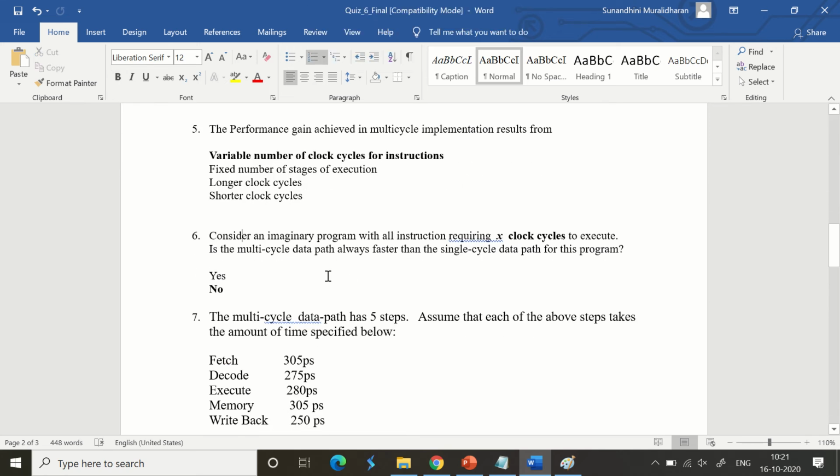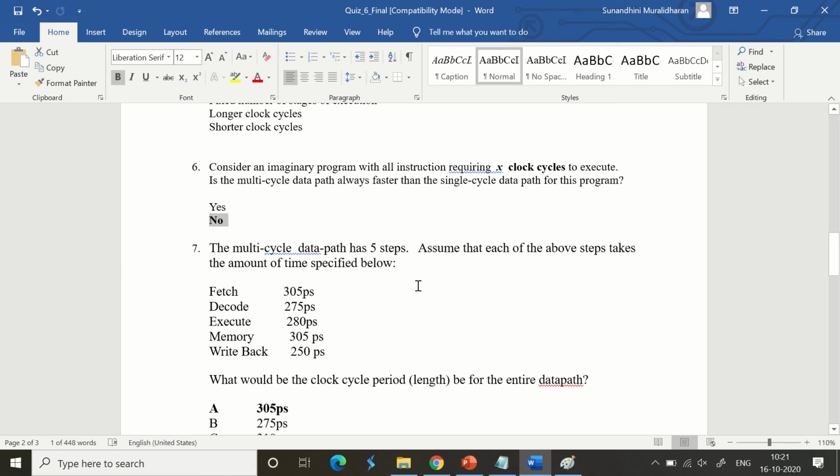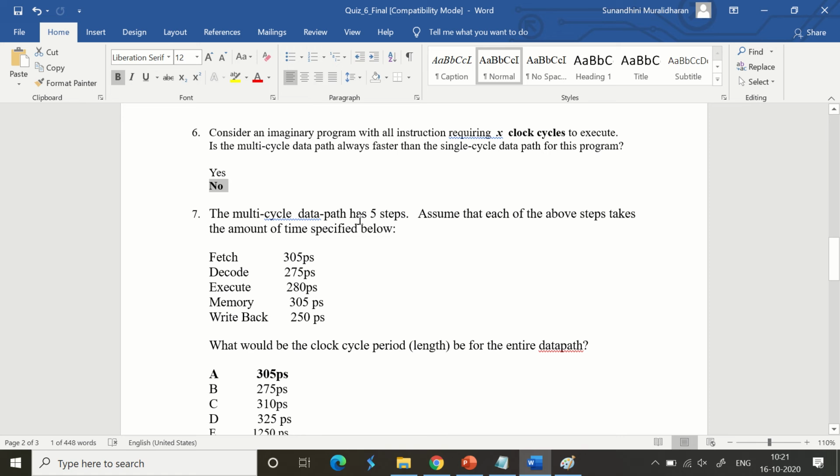Consider an imaginary program with all instructions requiring X clock cycles to execute. Is the multi-cycle data path always faster than single cycle data path? No, you cannot conclude so. No is the answer.